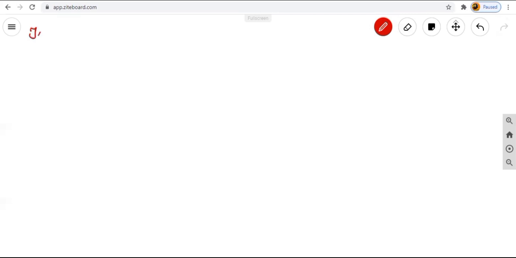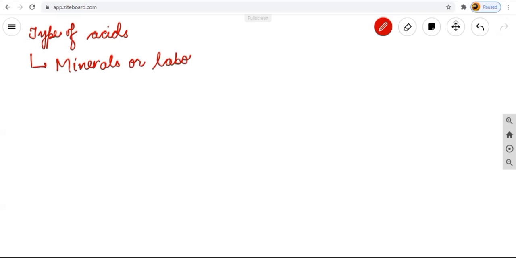Now the next topic is the types of acids. There are two types of acid we mainly have to study. The first one is known as mineral or laboratory acids. What do you mean by mineral or laboratory acids?